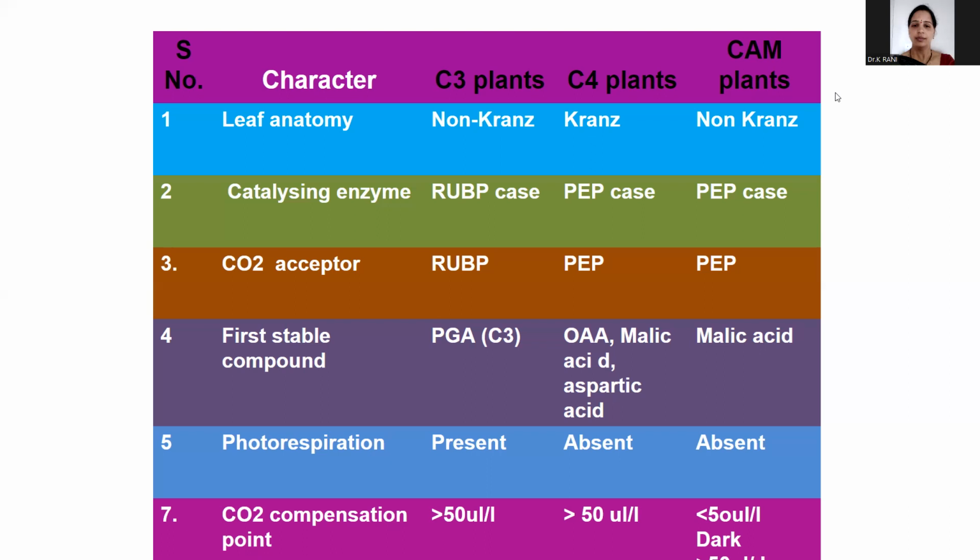Another important characteristic is photorespiration. Photorespiration is present only in C3 plants. It is absent in C4 and CAM plants, so they do not have photorespiration. And the CO2 compensation point is, for C3, greater than 50 almost.